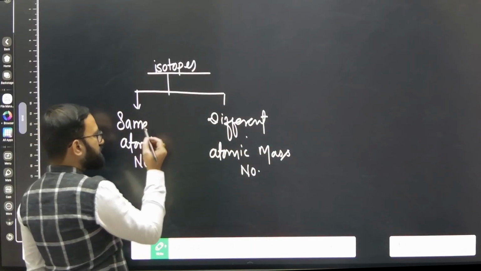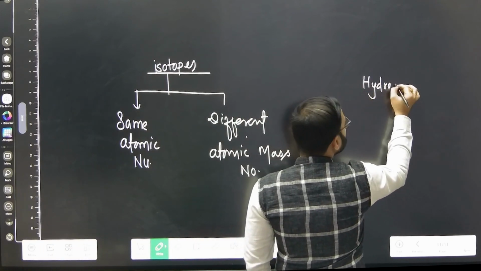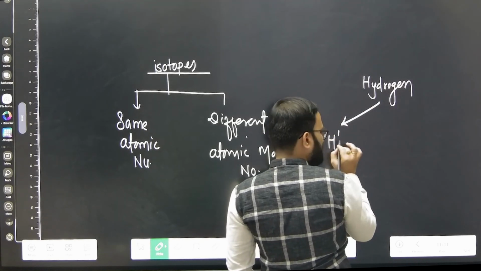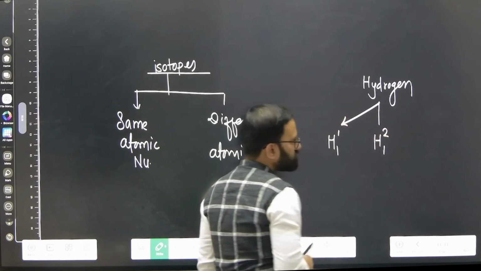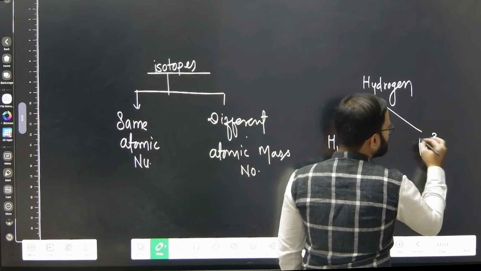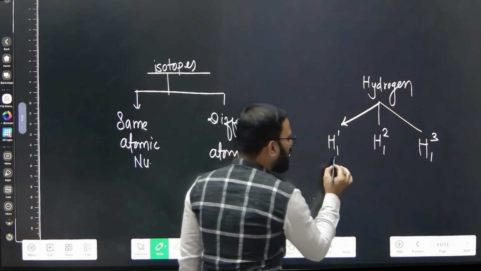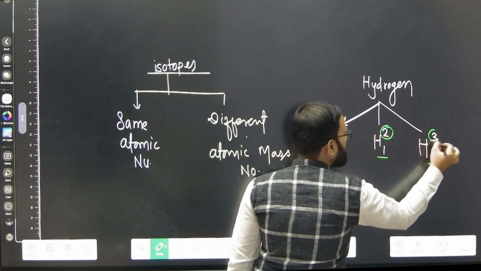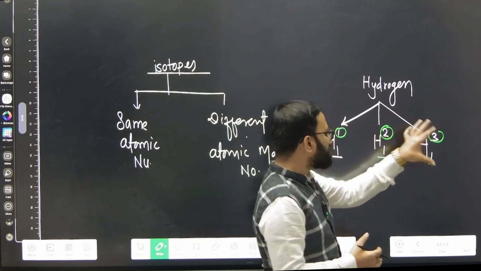For example, take hydrogen. Hydrogen has three isotopes: the first is protium, the second is deuterium, and the third is tritium. Here the atomic number is the same, 1, 1, 1, but the atomic mass numbers are different: 1, 2 and 3. On the basis of different atomic mass numbers we say that these are the three isotopes of hydrogen.